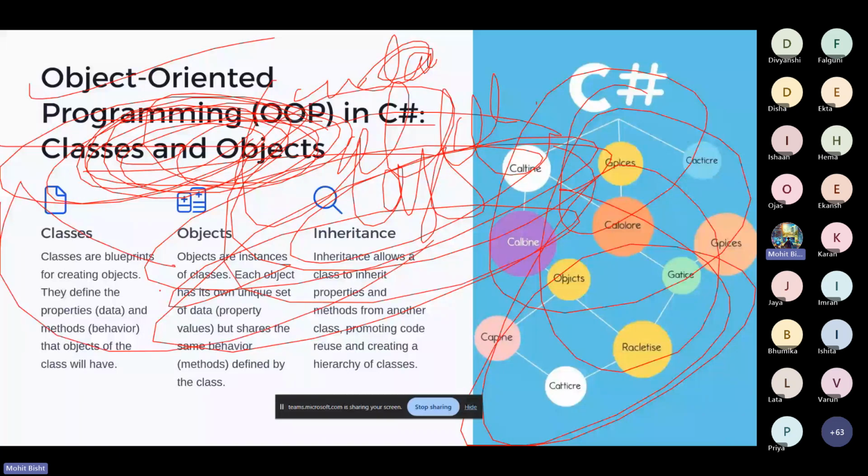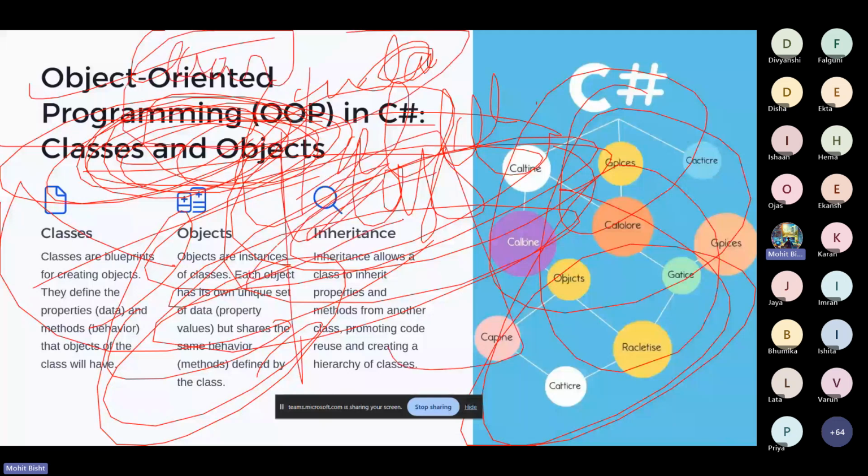Let me take an example of a car. Suppose there is a car we are building, and there is a blueprint of that car: this car contains this color, and this car has a property of how many people are sitting in it. Then we can take another example of the human class. Let me erase this and try to draw a tree type structure so that you can understand what we are discussing about OOPS.